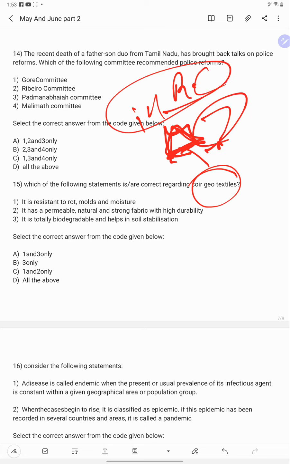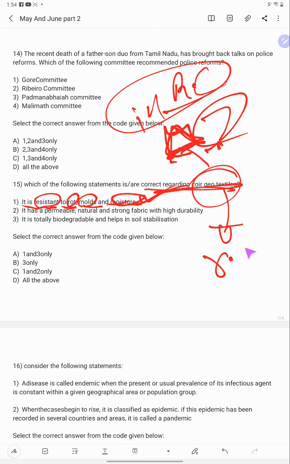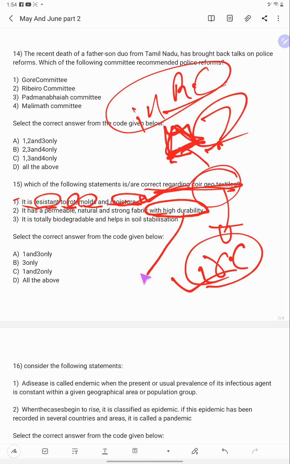What is the reason? It is resistant to rot, molds and moisture. Whether you know it or not, this should be correct because they are using it for road construction. If it were not resistant, they would not use it. So one is correct. It has a permeable, natural and strong fabric with high durability. This is correct.